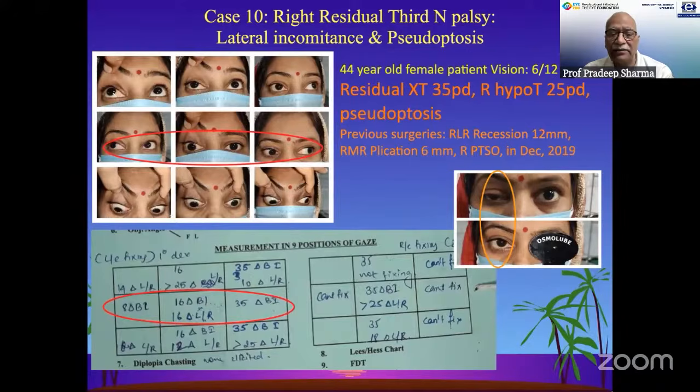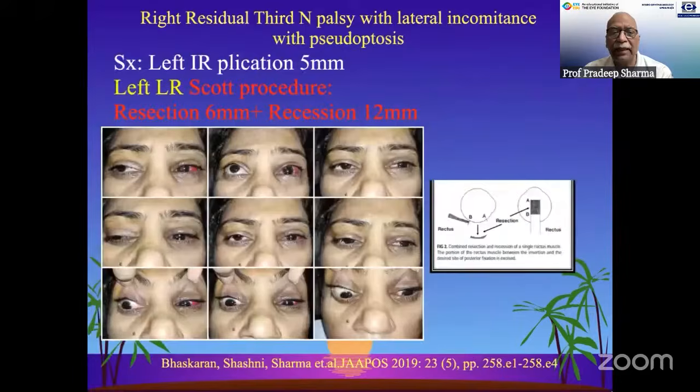By correcting in the specific direction in which you want a correction, you can use the Scott procedure. Like in this case, a Scott procedure, resection of 6 mm and recession of 12 mm on the lateral rectus of the contralateral eye has corrected this incomitance.